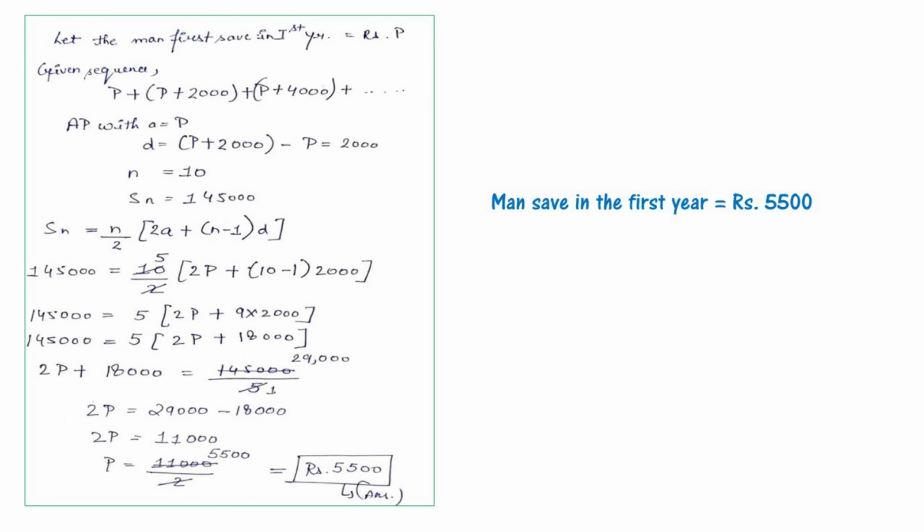Now 2p is equal to 29,000 minus 18,000. That will become 2p is equal to 11,000. P is equal to 11,000 divided by 2. That will become rupees 5,500. Now the man saved in the first year 5,500. So hope you like this lecture. Thank you.